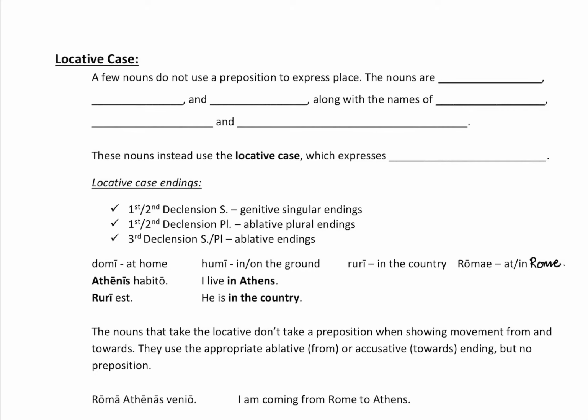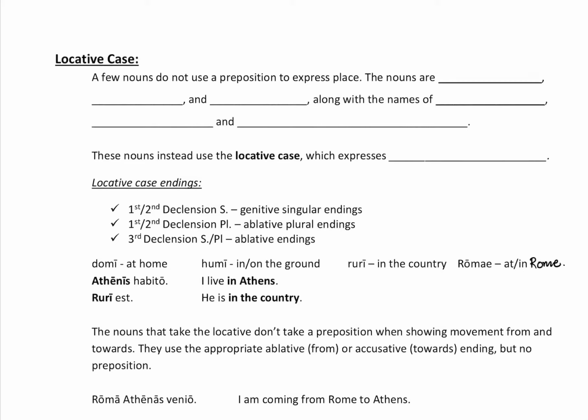Now, if you've been following along in these Latin 2 review videos, you know that we just finished reviewing all the ablative uses that you've learned so far. And the one that we just left off on was something called ablative of place where, which takes a preposition and simply tells us where something takes place.